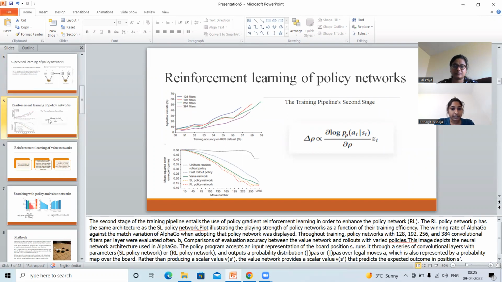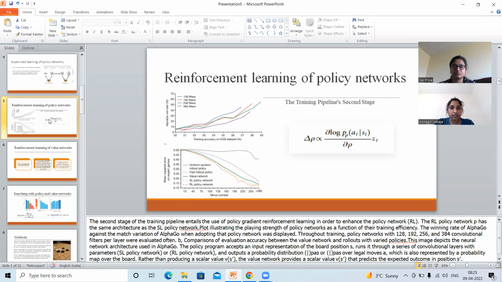Reinforcement learning of policy networks. To improve the policy network, the second stage of the training pipeline uses reinforcement learning with policy gradients. The RL policy network P has the same design as the SL policy network, which is why it works the same way for both.